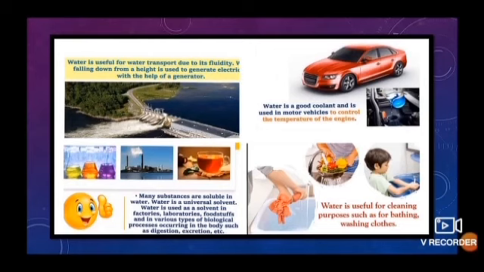Many substances are soluble in water. Water is a universal solvent. Water is used as a solvent in factories, laboratories, foodstuff, and in various types of biological processes occurring in the body, such as digestion, excretion, etc.